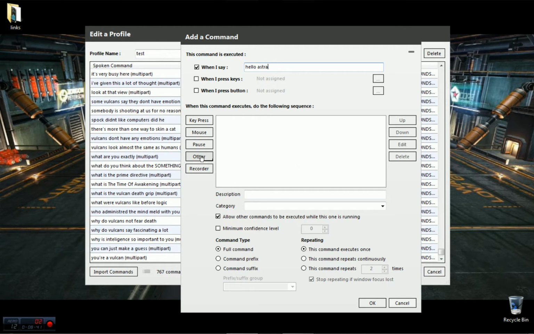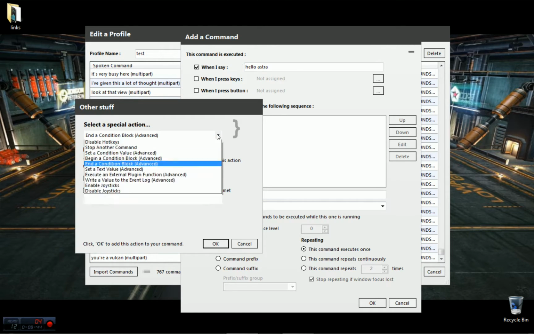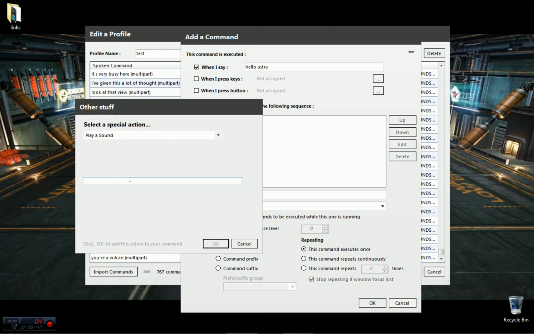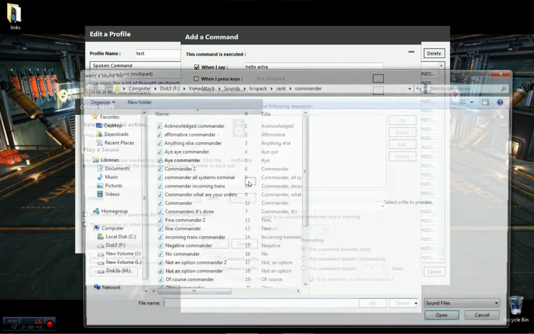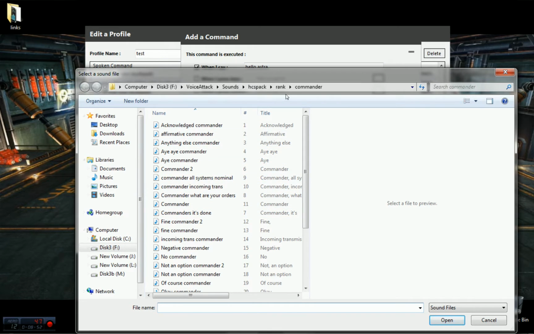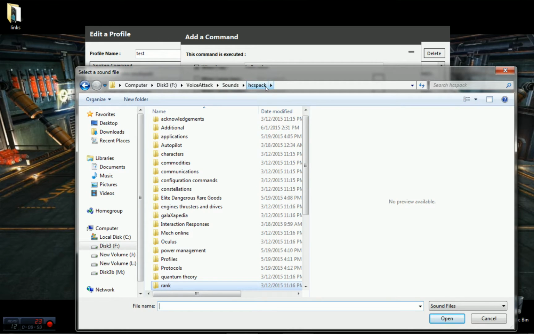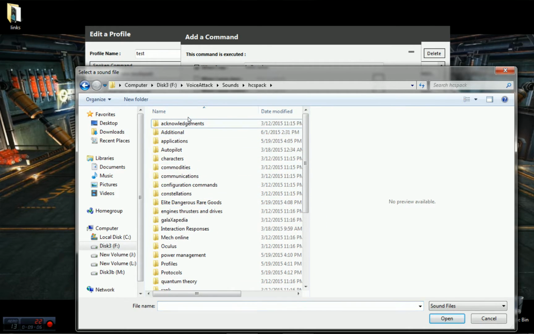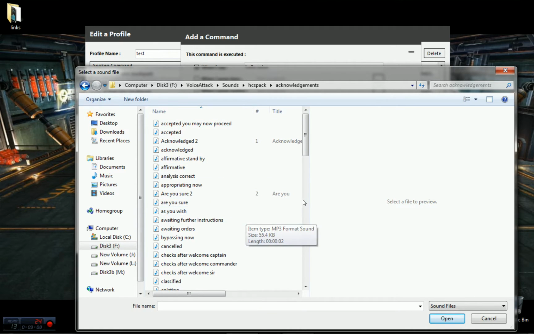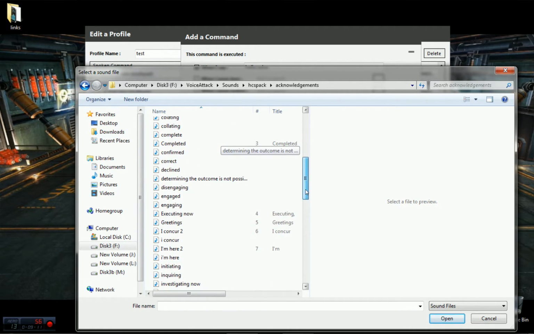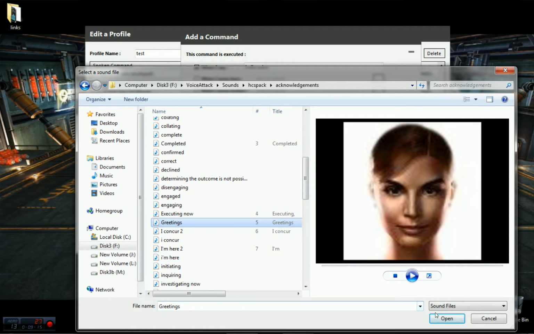And we're going to click down here on other. There's a bunch of stuff you can do, but we're just going to say play a sound. We're going to click here to browse our sounds. And that's the right folder right here, sounds. HCS pack is A.S.T.R.A. Don't try to rename that because the profiles won't work then. And we'll go into acknowledgements. And she's got greeting or something in here. Greetings. There we go. And I'm assuming this is what the voice actor looks like. Greetings. Okay.